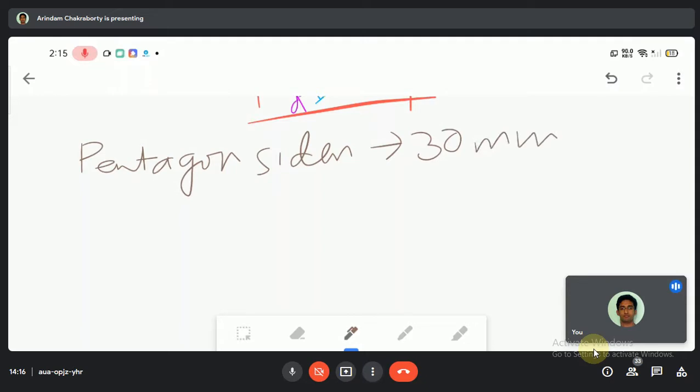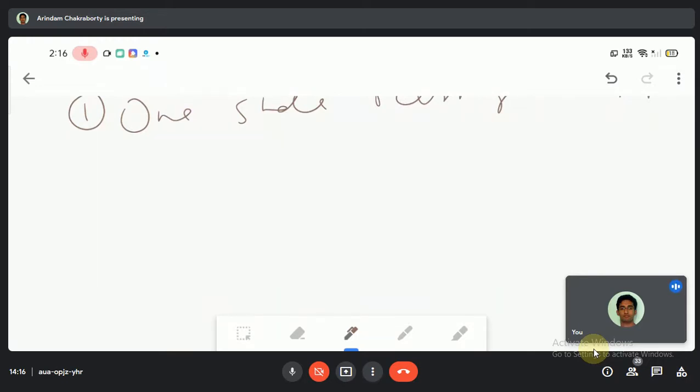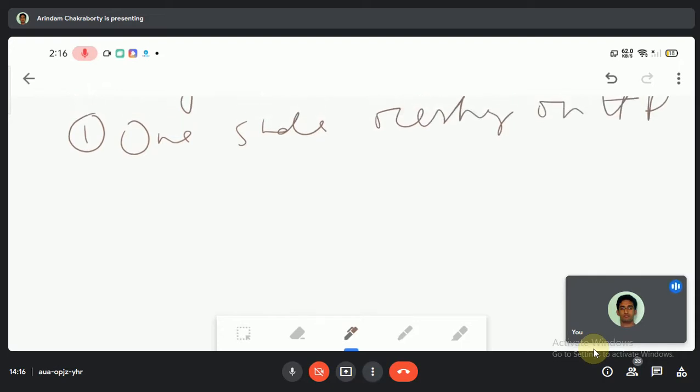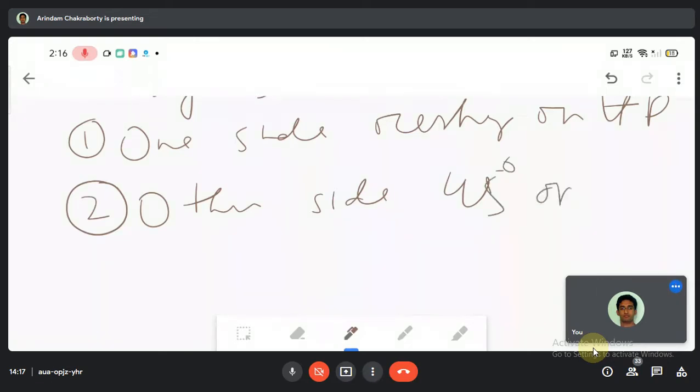One side is resting on HP, and another side is at a 45 degree angle. Number 2, the other side at 45 degrees on HP.